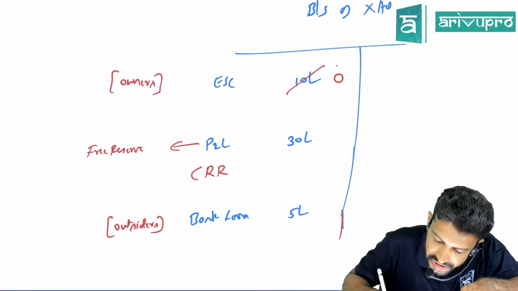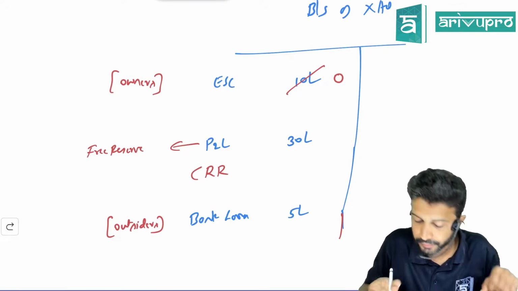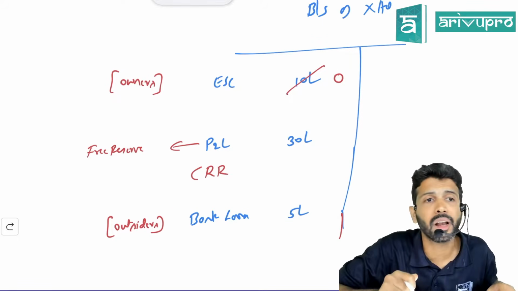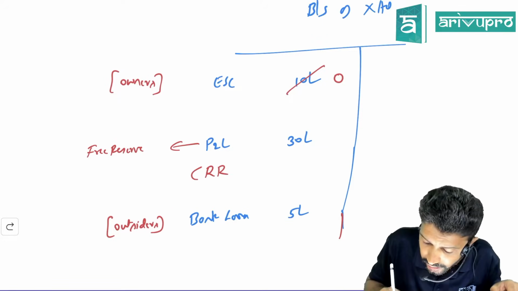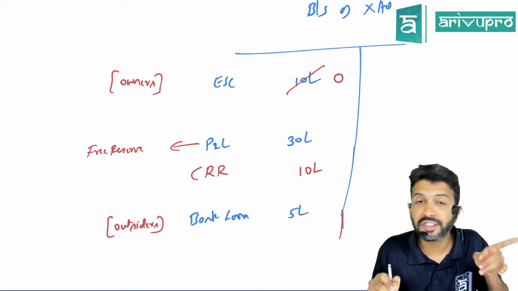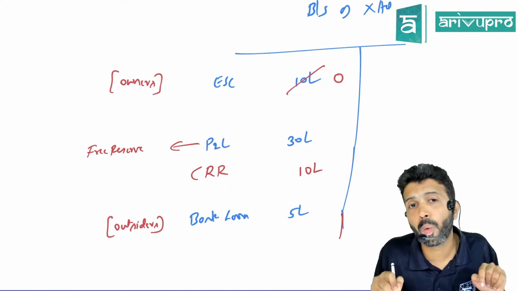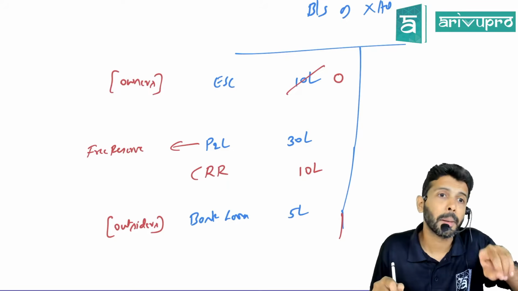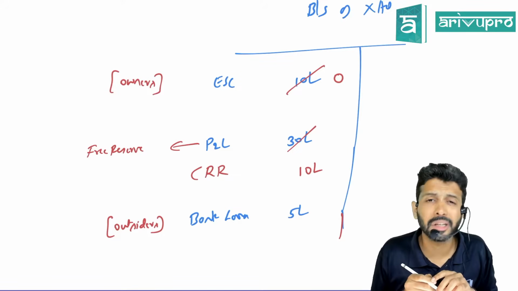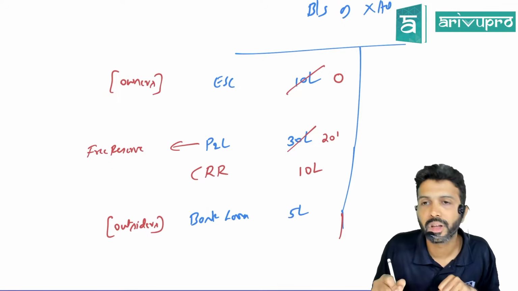Now, how much capital went down, or how much is the reduction or gap in capital? From 10 lakh it became 0, so the reduction is 10 lakh. That means you need to create CRR to the extent of 10 lakh rupees. And CRR you create from which reserve? Free reserve, which in this example is P&L. After creating CRR, P&L will not stay 30 lakhs. From 30 it will reduce by 10 and become 20.